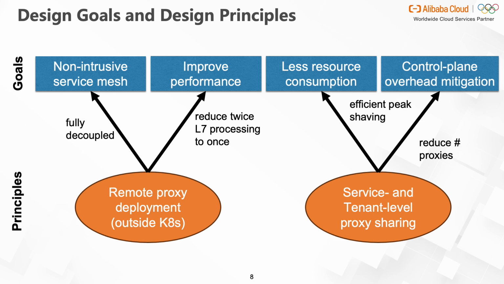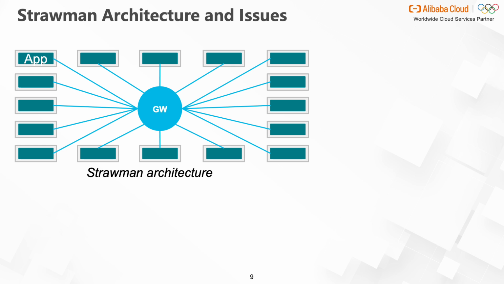The second design principle is sharing the proxy at the service and tenant level. The tenant level sharing can achieve efficient peak shaving, which then reduces the resource consumption. By consolidating per-pod, per-node, and per-service proxies, the number of proxies that need to be configured is reduced to 1, which mitigates control plane overhead significantly. Based on the above design principles, there is a straw-man architecture. All the proxies are consolidated into a cloud gateway, serving applications for all tenants.